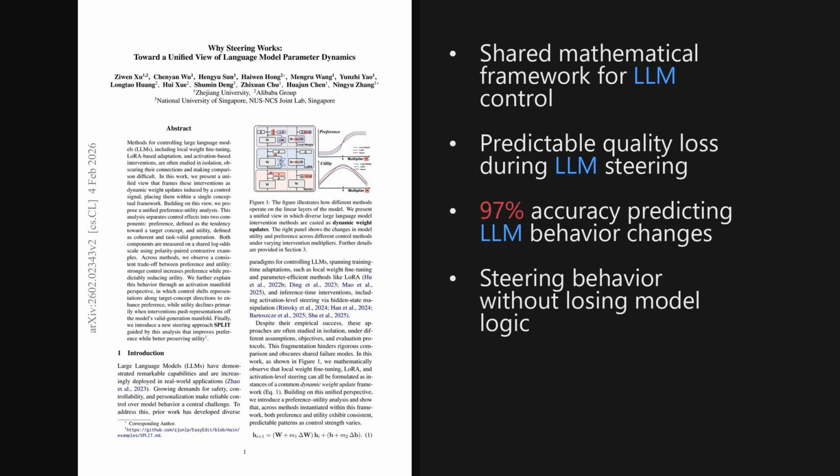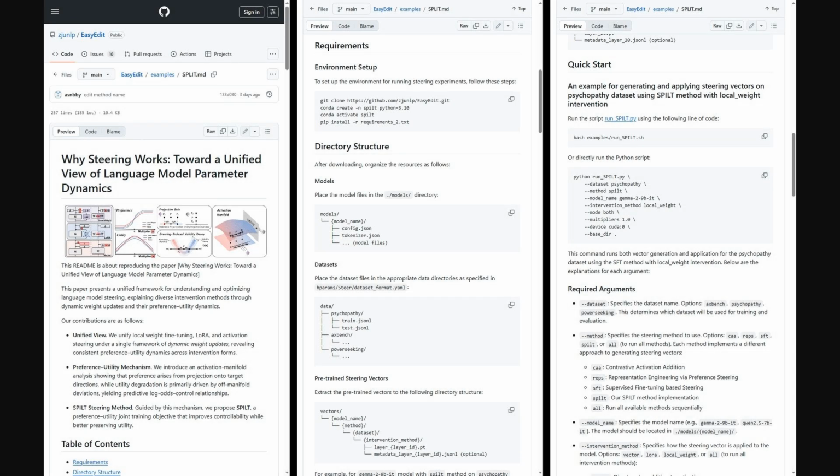I'm Alex. Today we're looking at a paper trending on X published on February 4th, 2026, just 3 days ago. It presents a unified view that mathematically connects isolated control methods, such as low-rank adaptation and local fine-tuning, proving they all operate as dynamic weight updates. The paper is titled, Why Steering Works, Toward a Unified View of Language Model Parameter Dynamics. And as we'll see later, this theoretical breakthrough leads to a new way to steer models that preserves their reasoning capabilities much better than current approaches. And for those interested in the implementation, the authors have shared their code on GitHub.